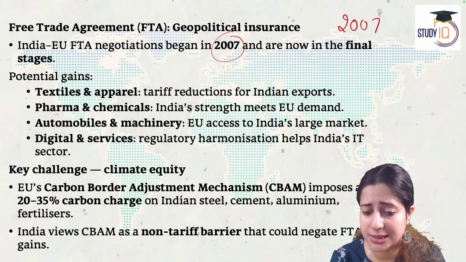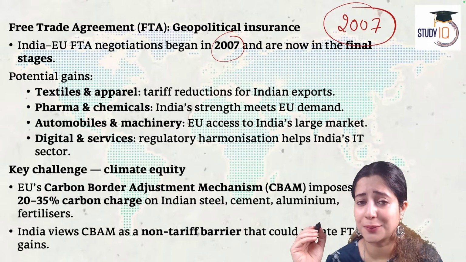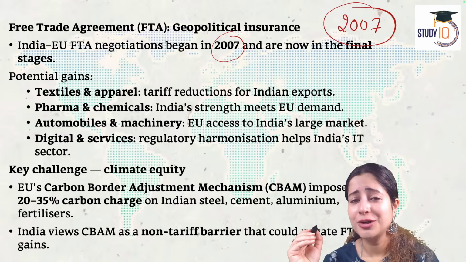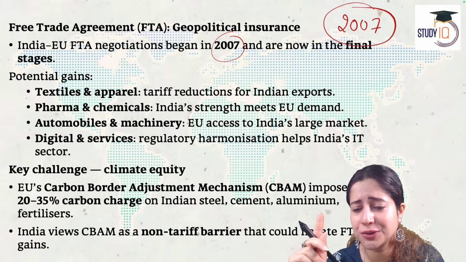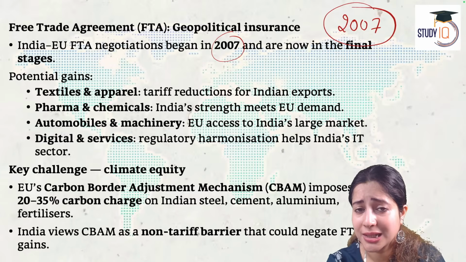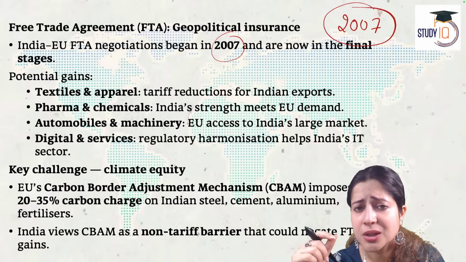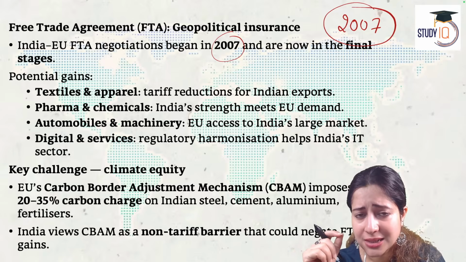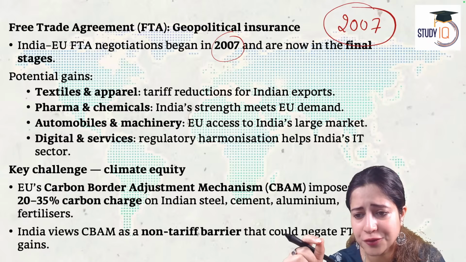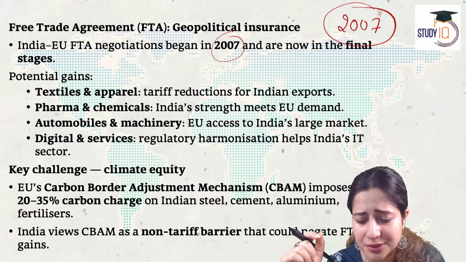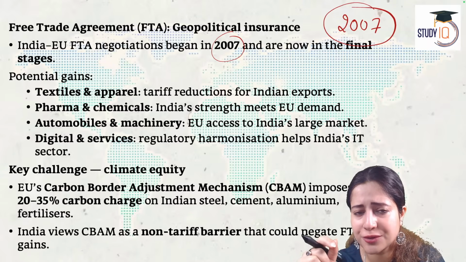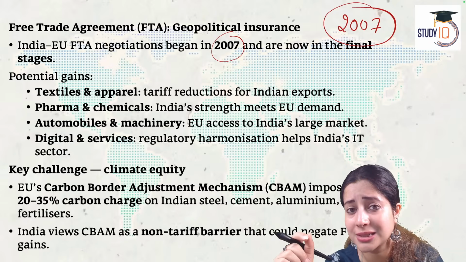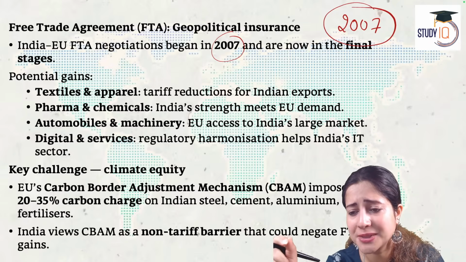I'm highlighting this so I don't want any mistake in the answer. The India-EU free trade agreement goes back to 2007. Today, it is in final stages. Which are the sectors? Both will reduce tariff on textile and apparel. European Union markets will reduce tariff on India's clothes, apparel, and gems and jewelry.